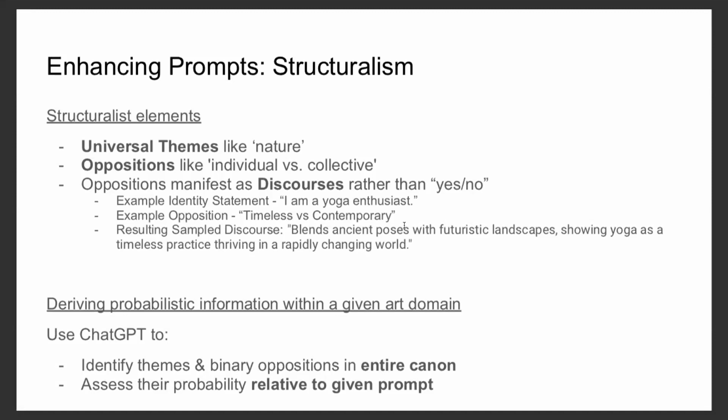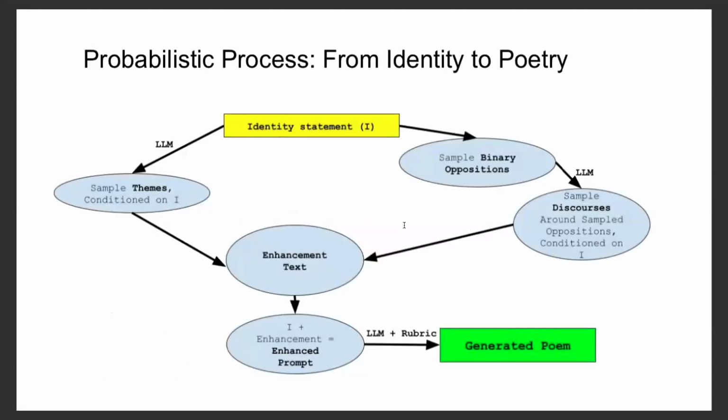We're going to use ChatGPT to identify the themes and discourses and assess their probability relative to a given prompt. So here's the basic idea. We sample simultaneously themes and discourses. Discourses are sampled first by sampling binary oppositions, which is a fixed list, and then sampling the discourses, which are individual texts per identity statement.